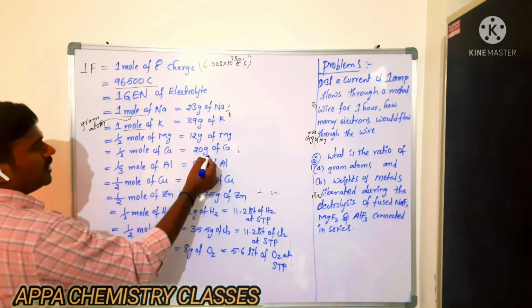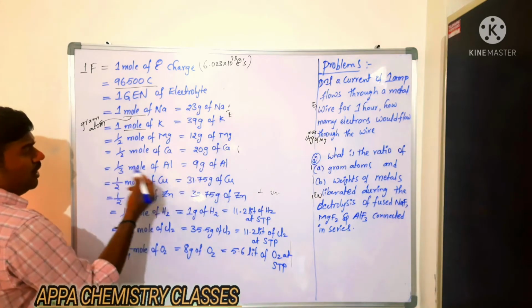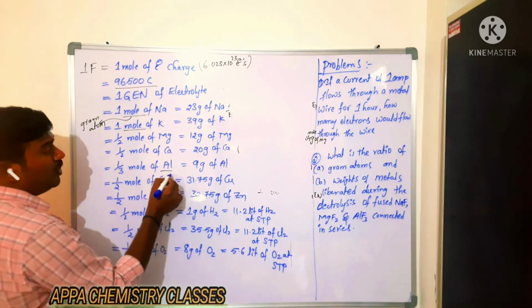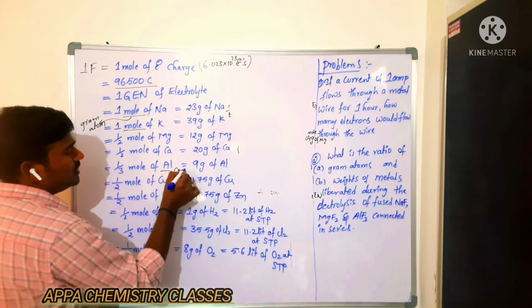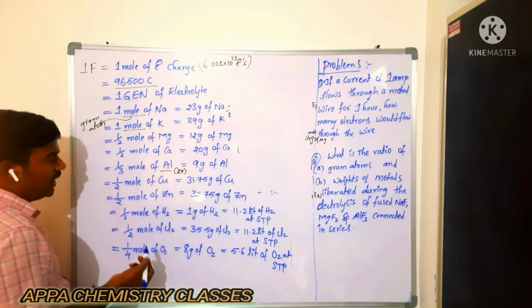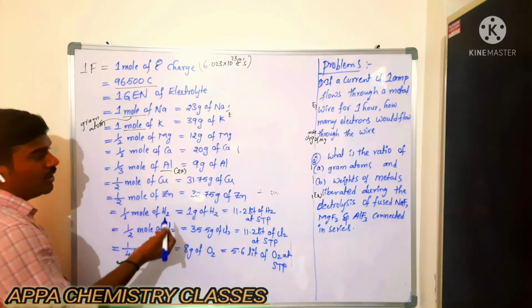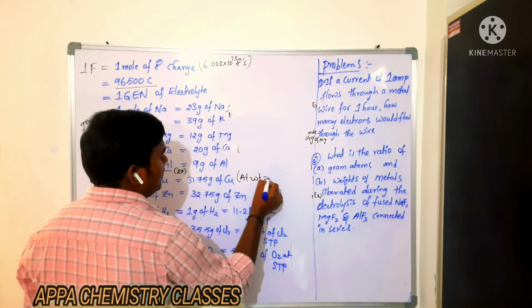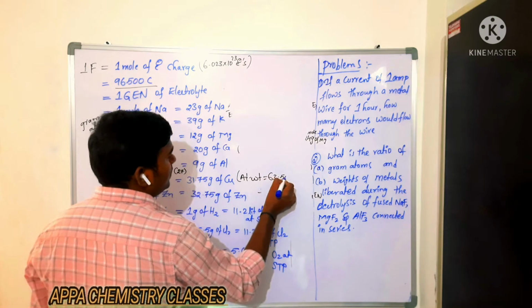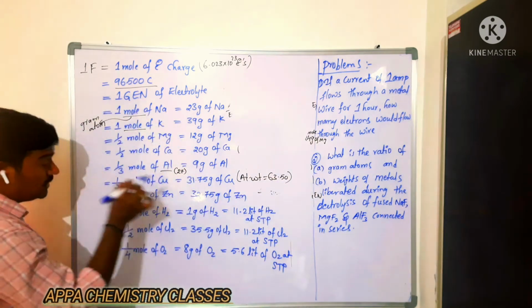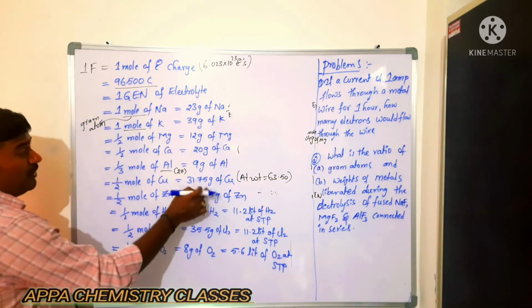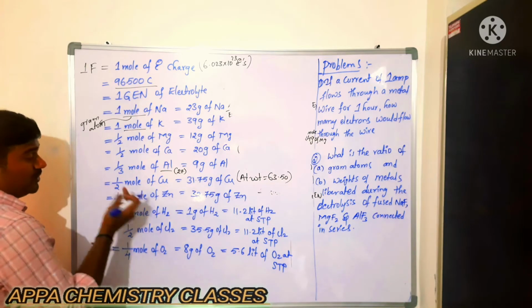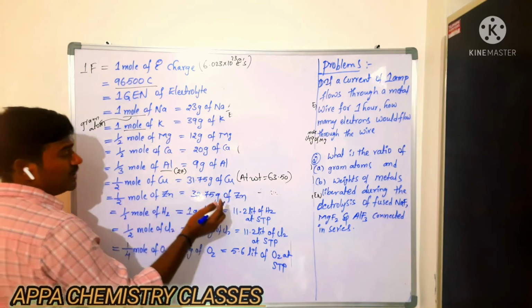So half mole of calcium, which is nothing but 20 grams. 1 by 3 mole of aluminium. 1 mole of aluminium weight is how much? 27. 1 by 3 mole means 9 grams. So half mole of copper. Copper atomic weight is how much? Atomic weight of copper is 63.50. Okay? So its equivalent weight will be 31.75 grams.